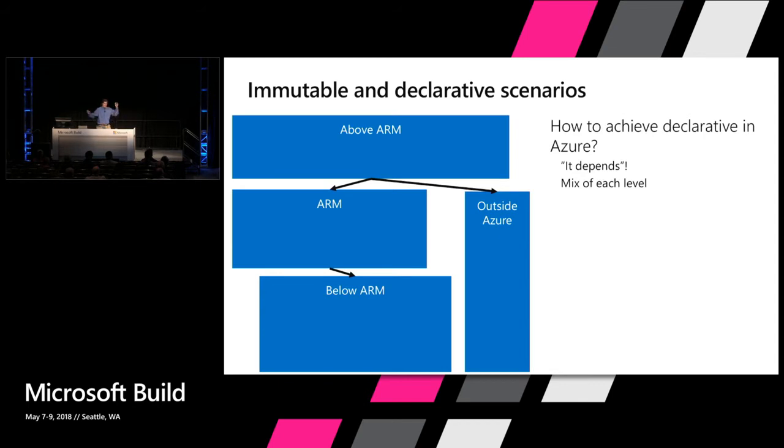So imagine you've got these 4 boxes. You've had this scenario above ARM where, with lots of people in this room, I wouldn't mind knowing how many people feel like they're more of an enterprise serving their enterprise scenarios within their corporation versus they're an independent software vendor. Can I get a show of hands? Who's on more of the enterprise side in this room? Pretty good, and then hands down.